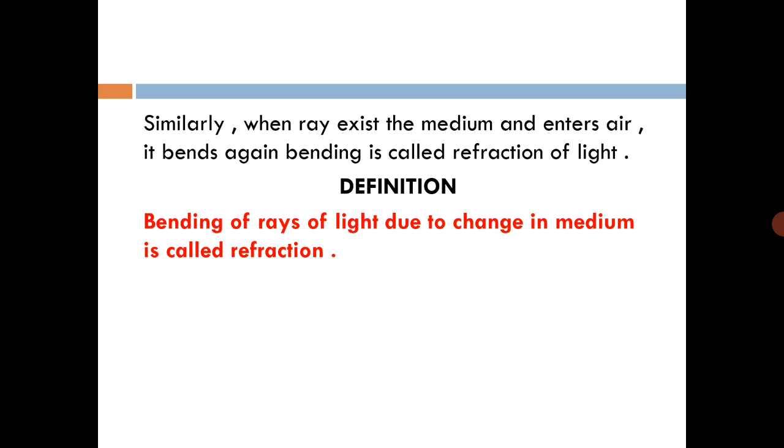Similarly, when the ray exits the medium and enters the air, it bends again. This is called refraction. Now there is a formal definition of refraction: bending of the rays of light due to change in the medium is called refraction. Light travels in a straight line, which is called a ray. Then the rays of light bend due to change in the medium, from rare to denser or denser to rare medium. So this is called refraction.